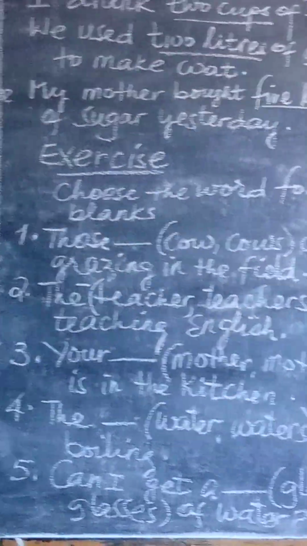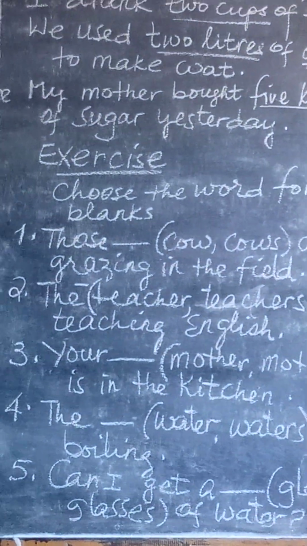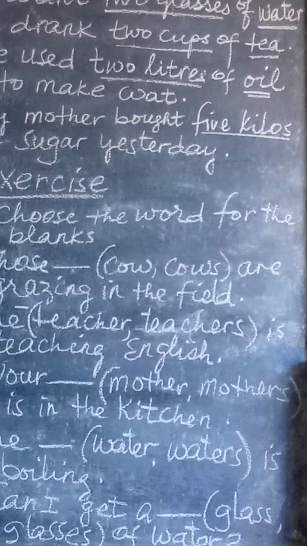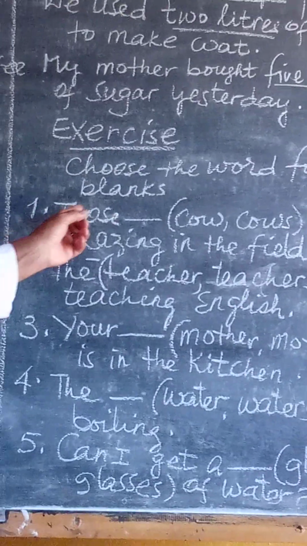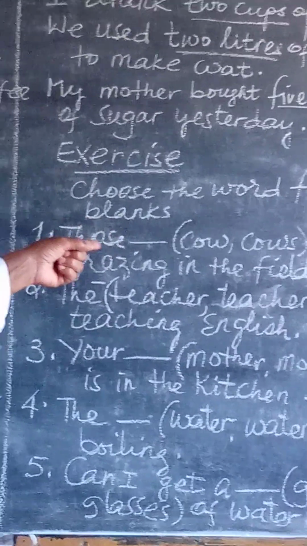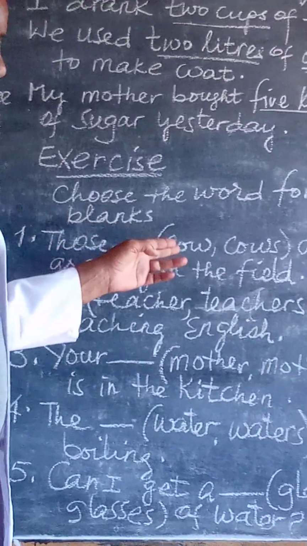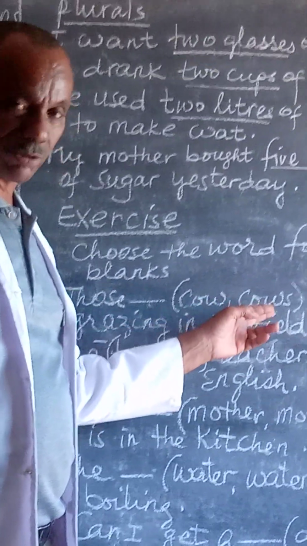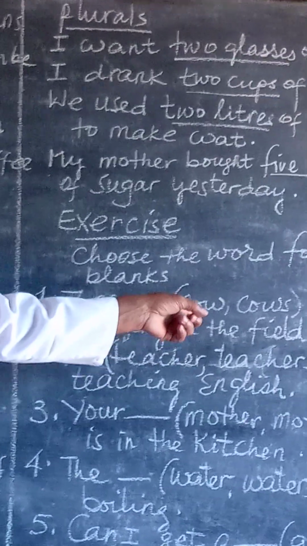Let's discuss these questions and I will leave some of them for you. If you look at number 1, those is the plural form of the demonstrative and the words in the bracket are cow and cows. Cow is a singular countable noun.